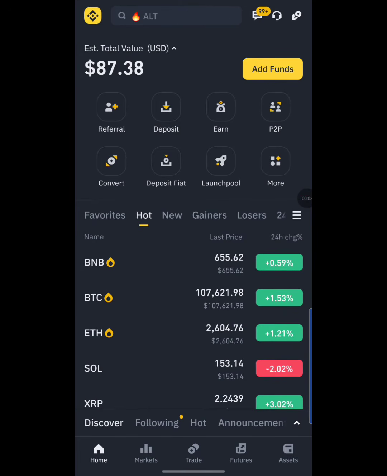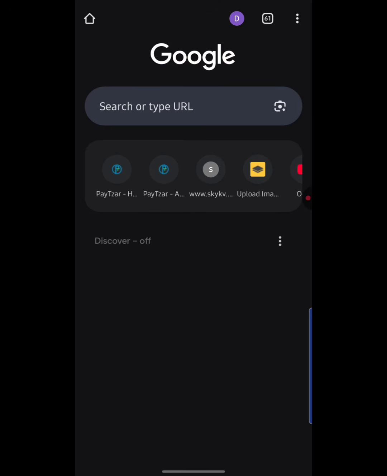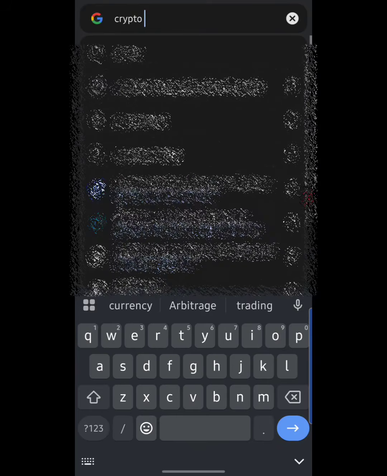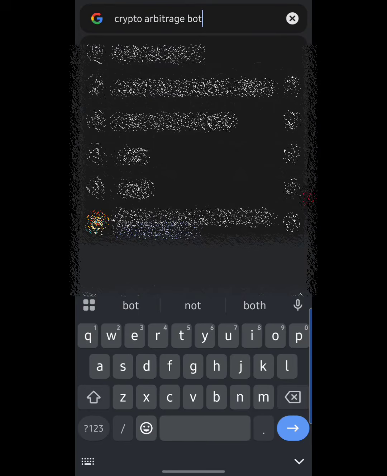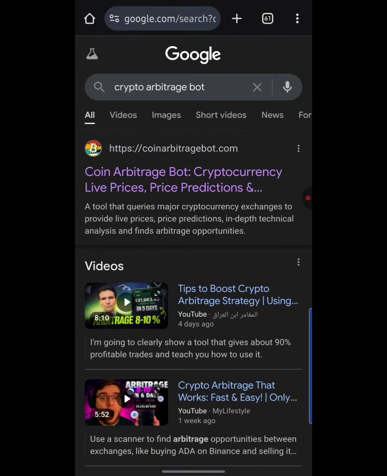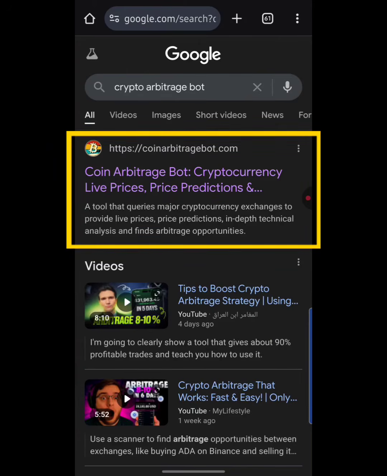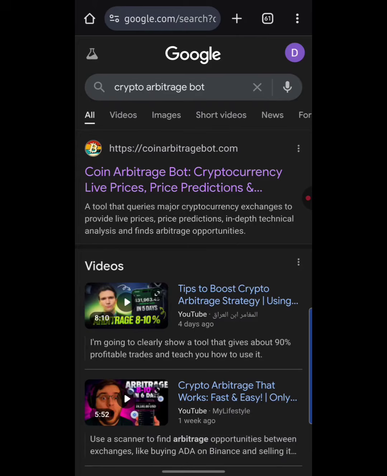The first step would be going over to your Google browser or whatever browser you have, guys. So I'm going to go over there right now. Here we are on my Google browser. While we're here, all you simply do is hit the search bar right here and type in crypto arbitrage bots. Then you simply hit enter, guys. As you can see, this very first link right here, coinarbitragebots.com, you just need to hit on it, guys. It's going to load up right now.